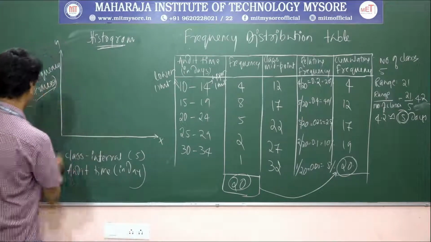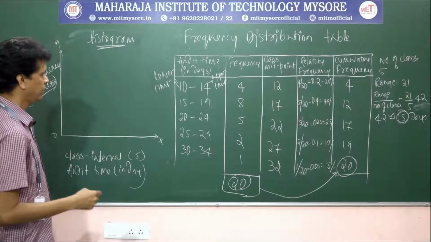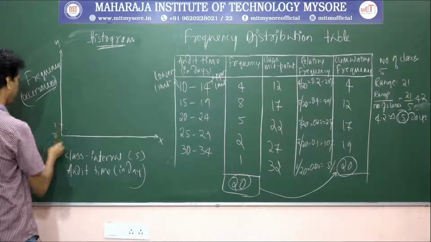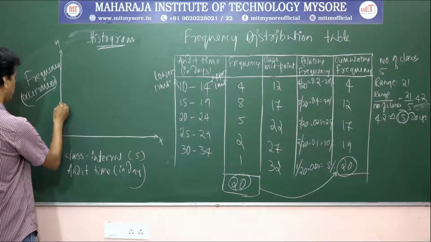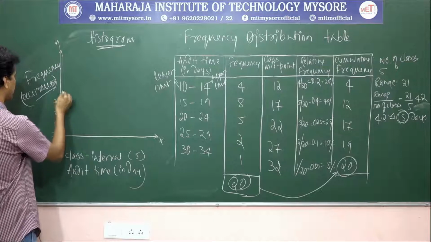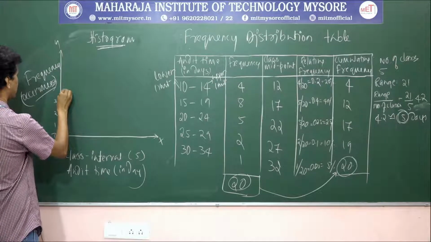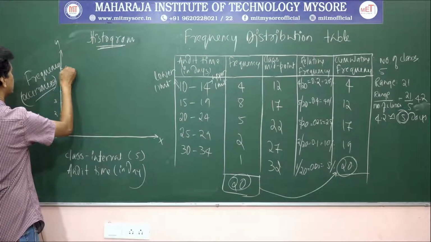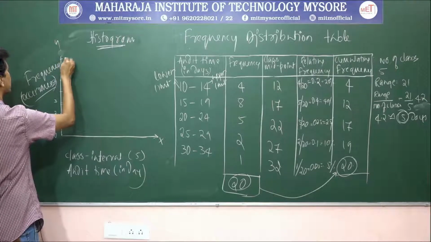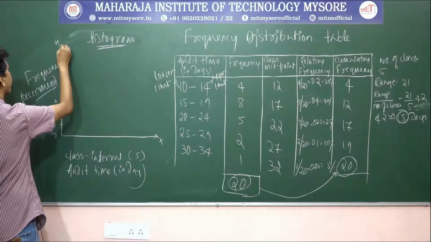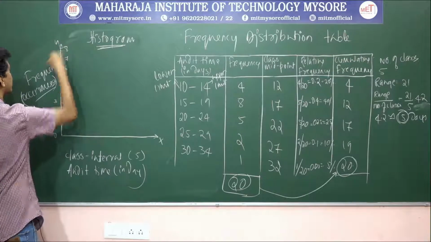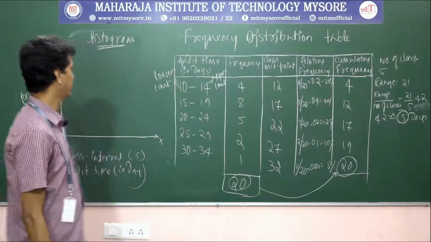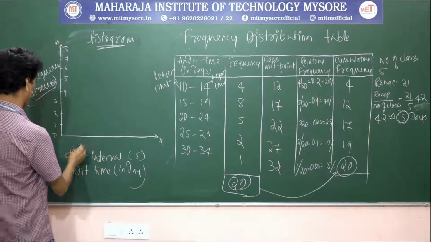Let us say this is 0, and the maximum frequency is 8, so this is 1, 2, 3, 4, 5, 6, 7, 8. Let us represent the first class interval, which is from 10 to 14.